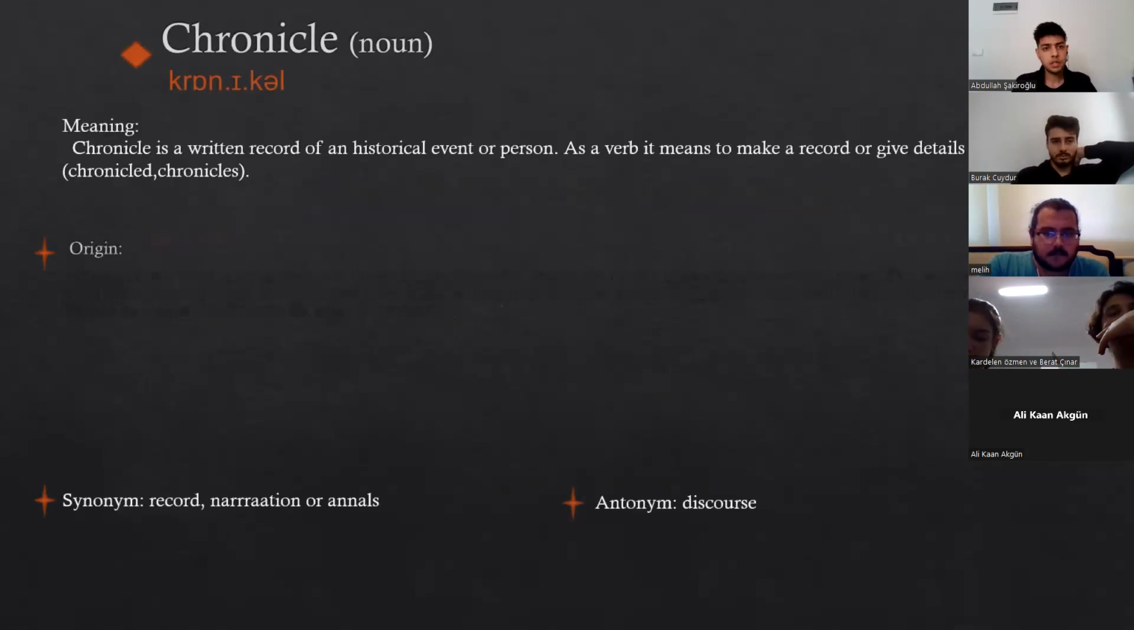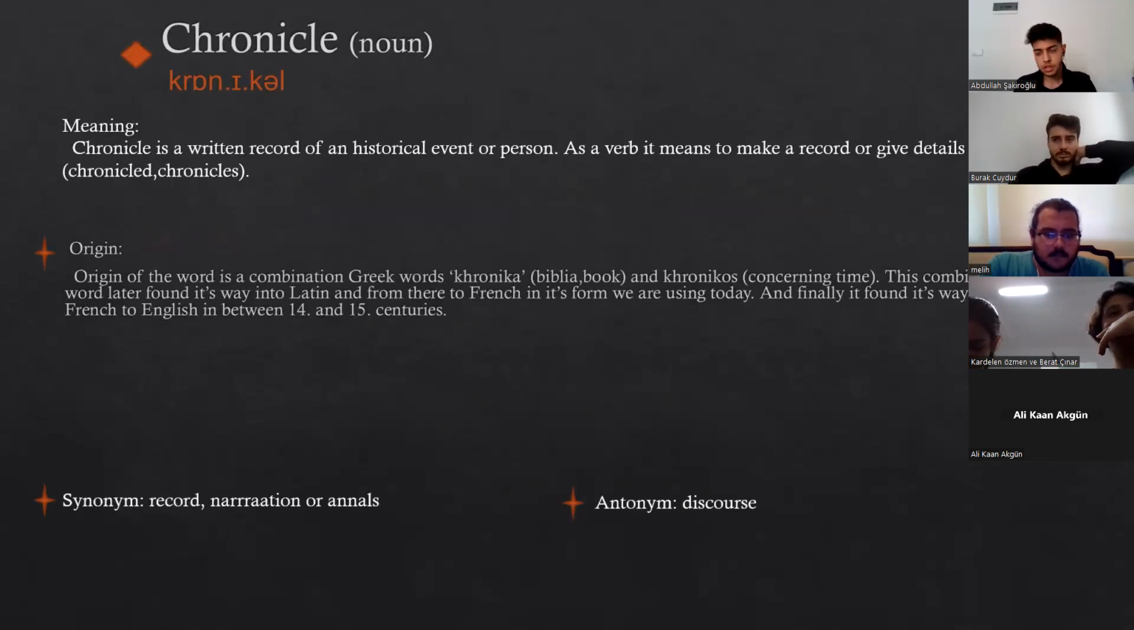Our first word is chronicle. Chronicle is a written record of a historical event or person. As a verb, it means to make a record or give data about something. Chronicle comes from a combination of two Greek words, chronica, biblia, book, and chronikos, concerning time. These two words come together and construct chronicle. This word later got adopted into French and then finally found its way into English.